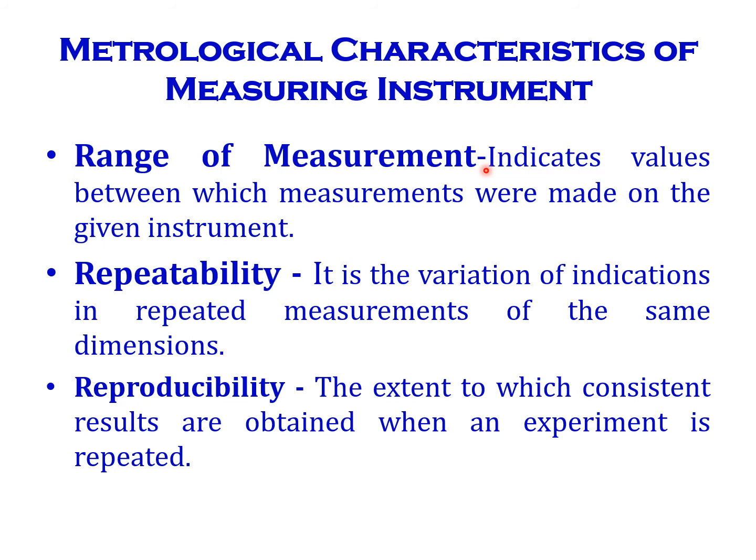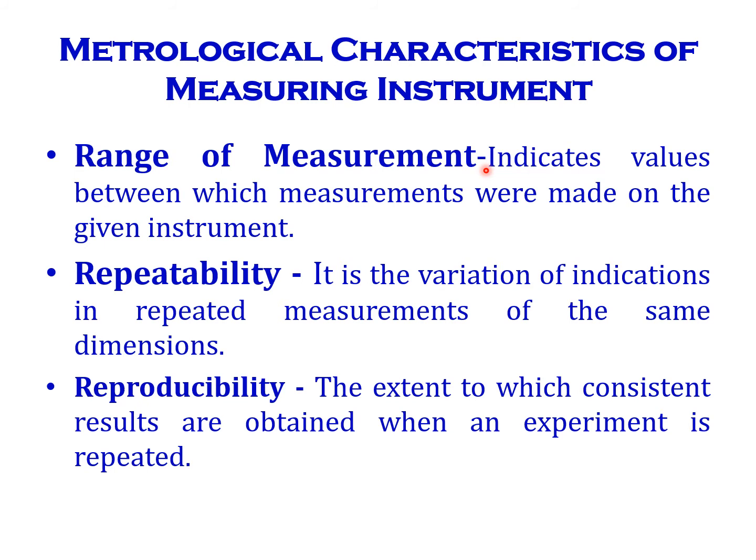It indicates the span over which we can take measurements with the instrument. For any instrument, for example a vernier caliper, they will mention the range of the instrument.